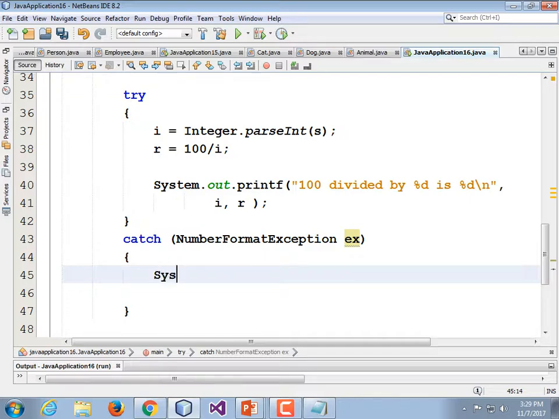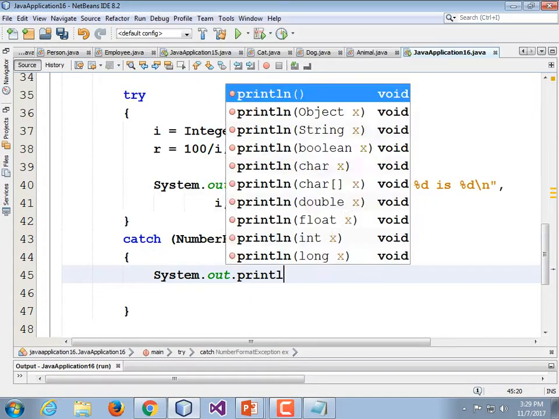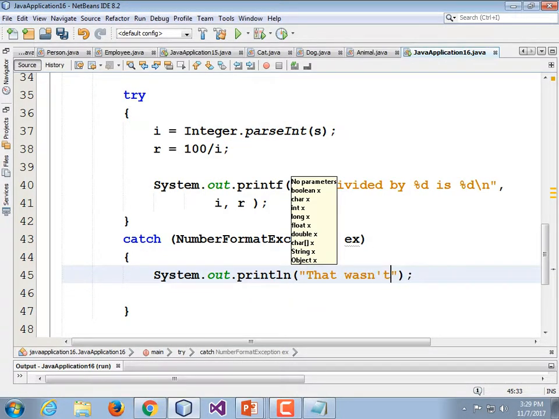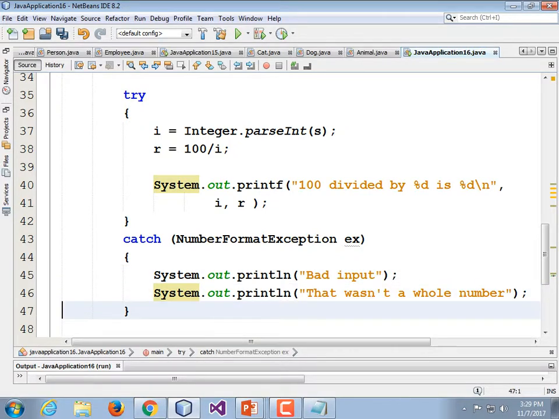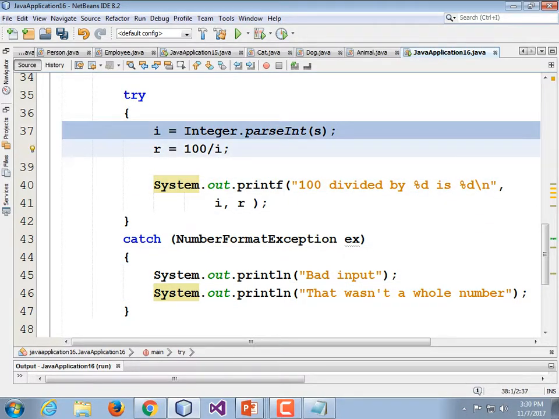Then we're going to print out an error message. System.out.println, that wasn't a whole number. Or bad input. We could say both things. System.out.println, bad input. That wasn't a whole number. We haven't handled the divide by zero error, but we have handled the exception that this one can generate.